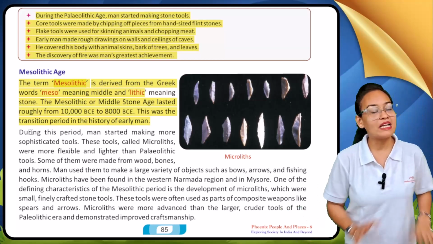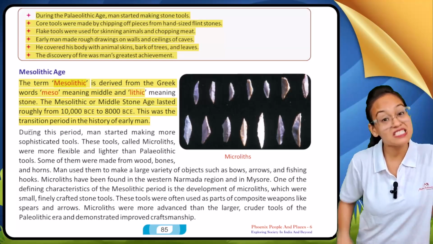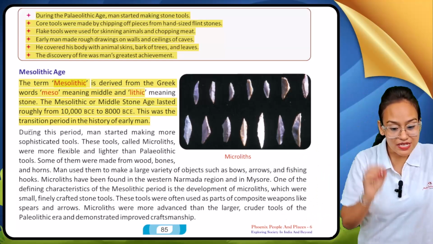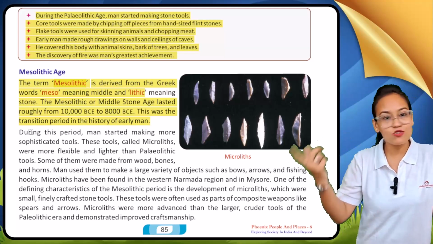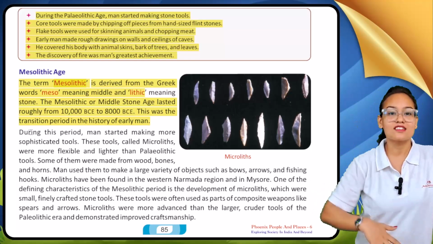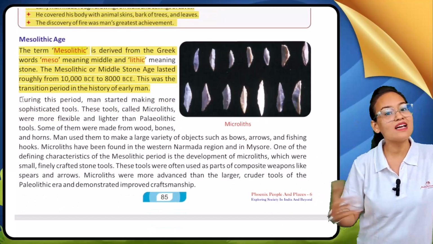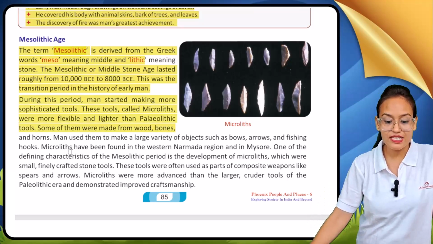That was a transition period. See, the Paleolithic age was completely dedicated to the Stone Age. But in Mesolithic, here comes the transition period. It means fire is already discovered. In this age, many other discoveries were made by early man.